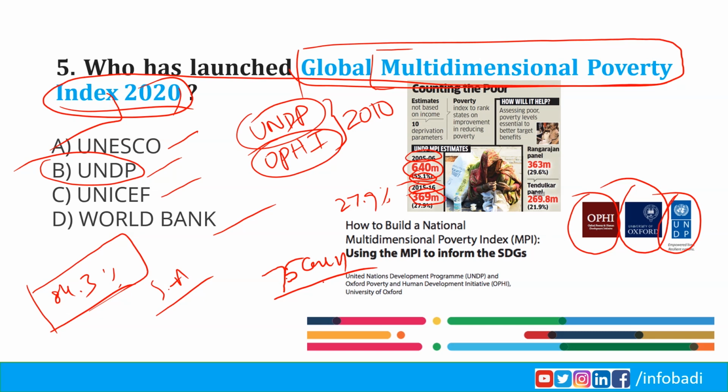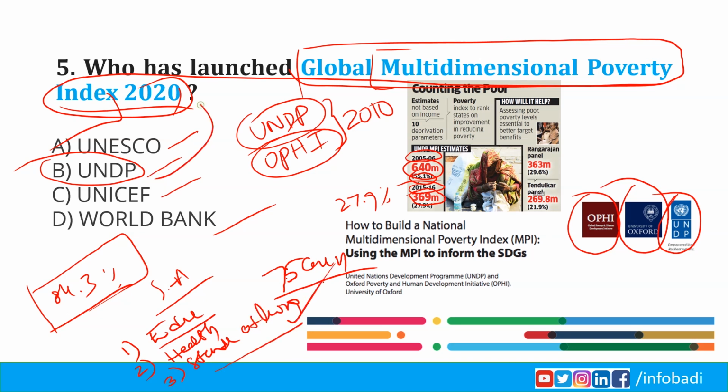The 3 dimensions are education, health, and standard of living. So the Global Multidimensional Poverty Index 2020 was launched by the United Nations Development Programme. Answer B is correct. Next question.